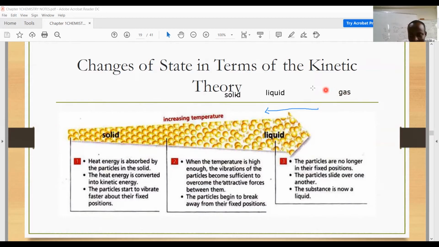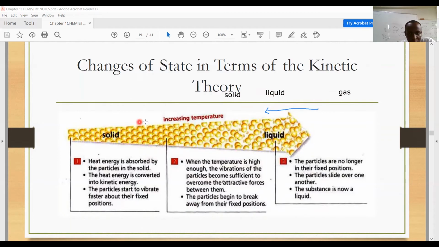As the temperature decreases, the kinetic energy of these gas particles gets smaller, and the attractive forces become greater than the kinetic energy of the gas particles. And so they are forced together. They are unable to move away from each other. They are forced closer to each other, and they begin to touch each other. And that is when there is a transition from the gaseous state into the liquid state.